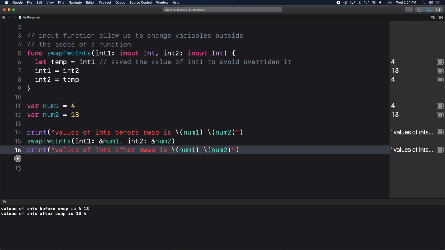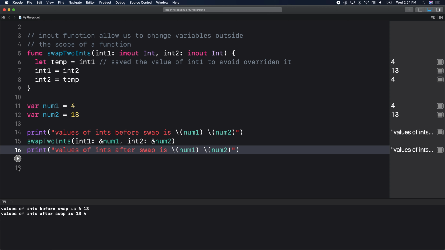So there we go. Do we all see my console at the bottom? Values of ints before swap is 4 and 13. Values of ints after swap is 13 and 4. So the function did its work. It has pointers to the outside variables. It was able to change num1 and num2.